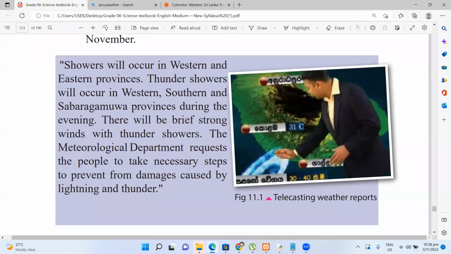Here they have given some examples. Showers will occur in the western and eastern province. Thunder showers will occur in the western, southern, and southern province during the evening. This is a weather report by the meteorological department, and they are requesting people to take necessary steps to prevent damages caused by lightning and thunder.